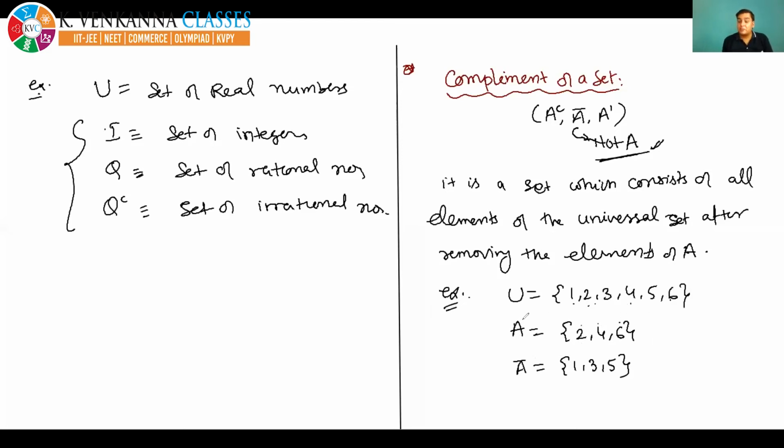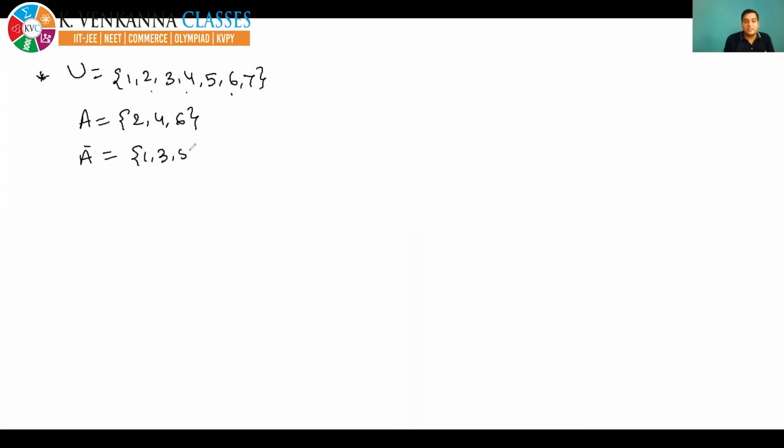Very easy. But suppose I change the universal set. I am going to write the universal set. Okay, let's do it on the next page. If I change the universal set to 1 2 3 4 5, 6, 7, and A is the same, 2, 4, 6, then see, A bar will be changed. Now what will be A bar? After removing the elements of A from the universal set, you will be left with 1, 3, 5, 7.